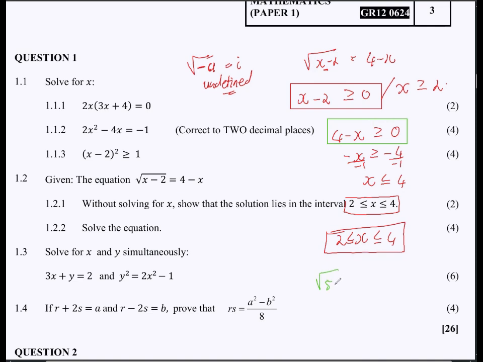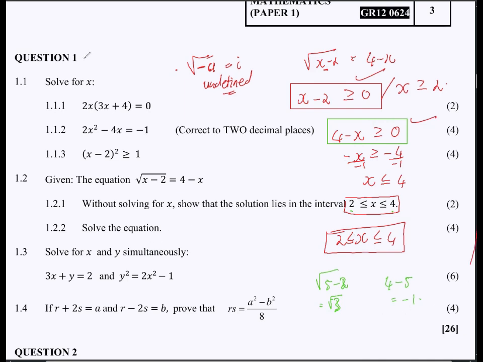So this is going to be 5 minus 2, which is going to be root 3. But then this side here, if we say 4 minus 5, this is going to be negative 1, which again, we can see it's not equal. So that means the values that can satisfy the equations are only the values that are between 2 and 4, right? So to argue like that, it's a mark for each. To argue this and to argue that, it's a mark.